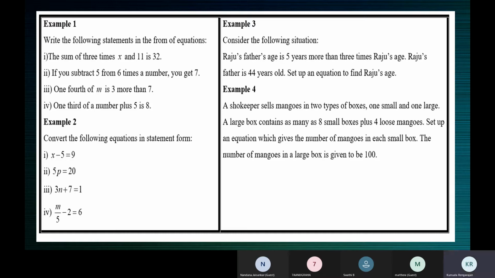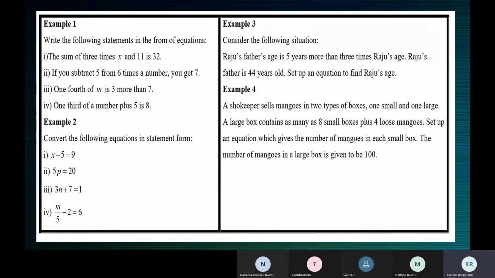Okay, the next one. The next one, children. Convert the following equations into statement form. Yes, somebody try the first one. Shall I try for the first? Okay. Yes, ma'am. A number subtracted from 5 gives you 9.